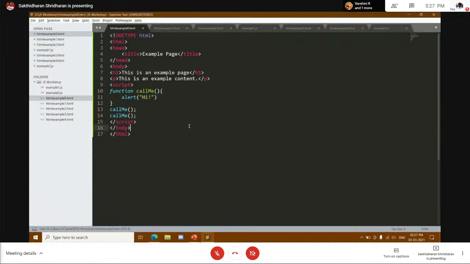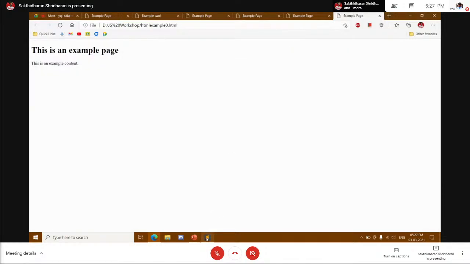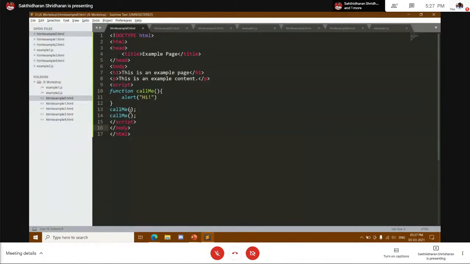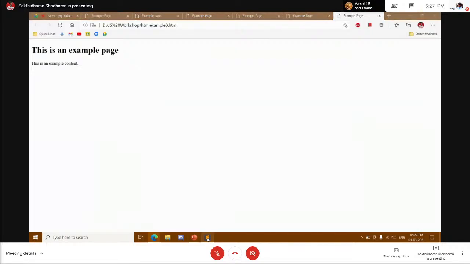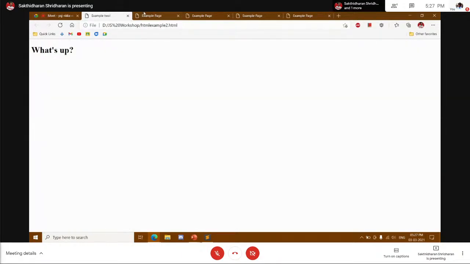Now if you run this code here, you can see the hi is displayed two times. That's because this function is called twice here. Also, please notice that calling a function is different than declaring a function.